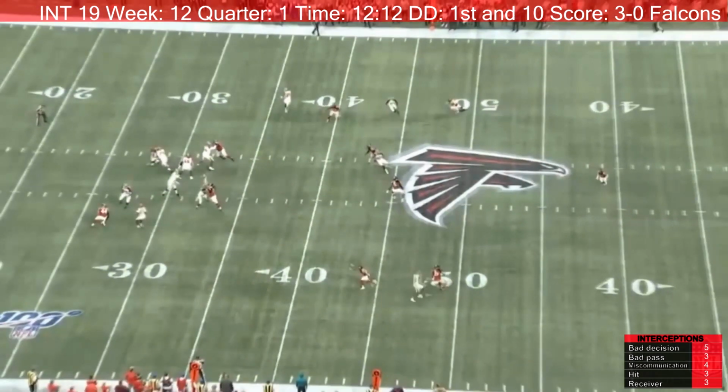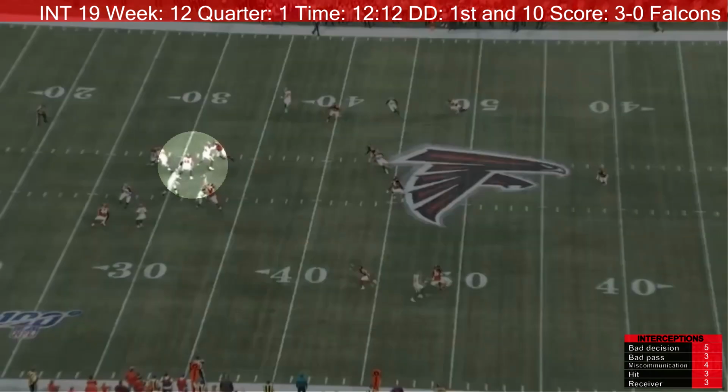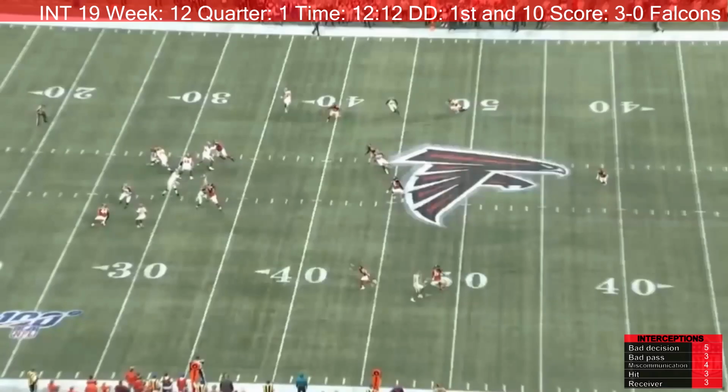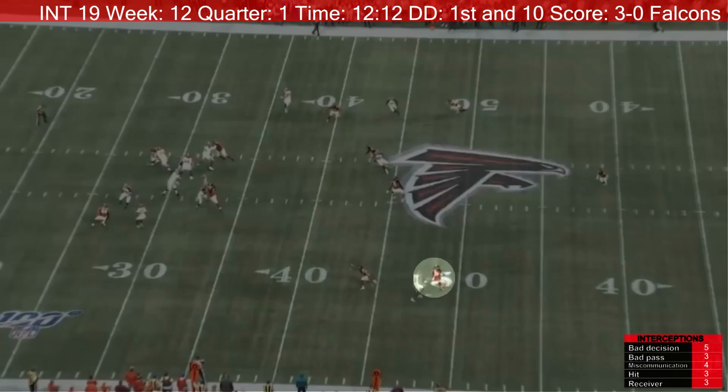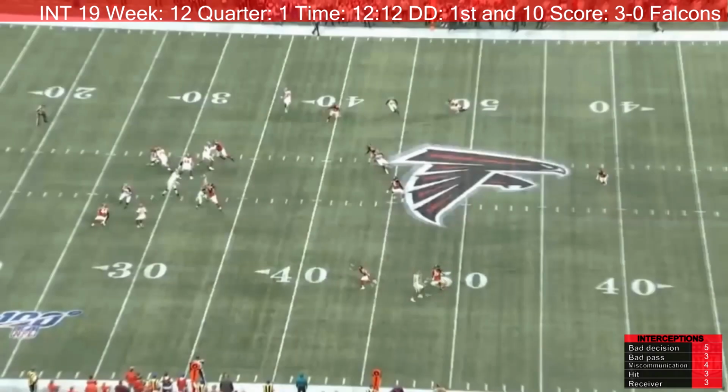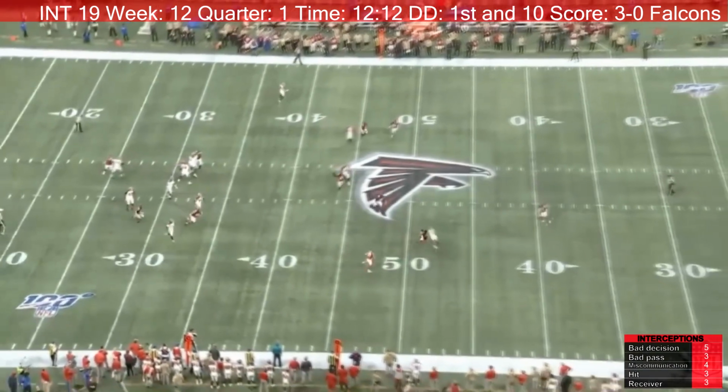You can see Winston just released it. There's the ball in the air. Right there, there's Jameis Winston throwing it. But as you can tell, this guy is in position to get the ball. Not a very good decision by Jameis Winston.